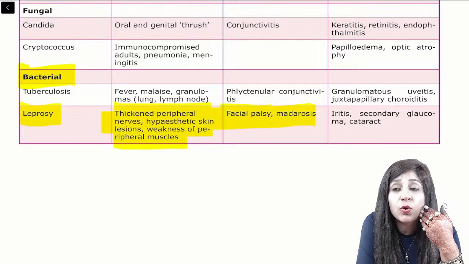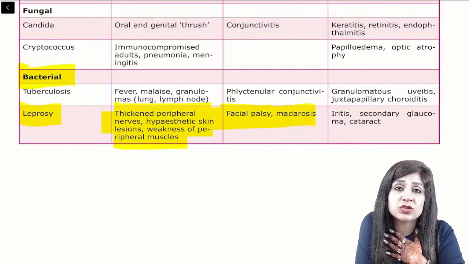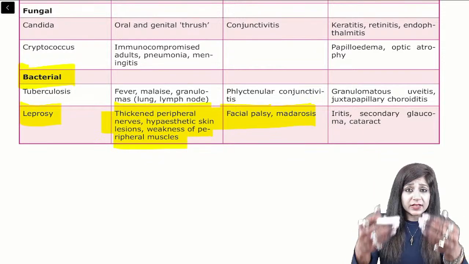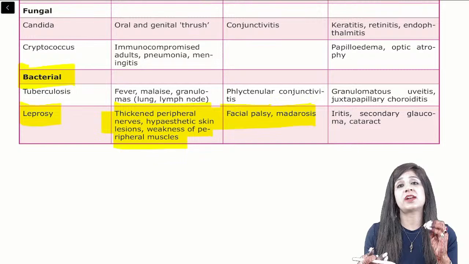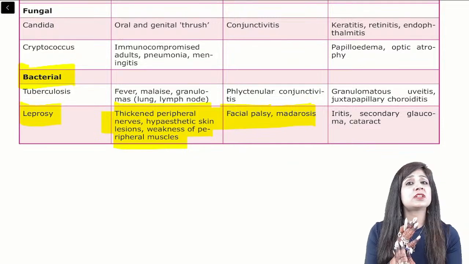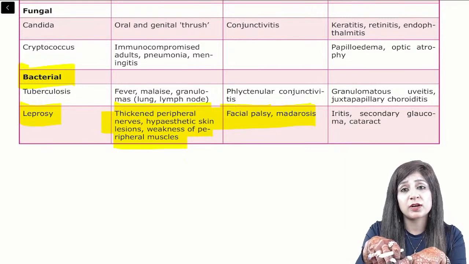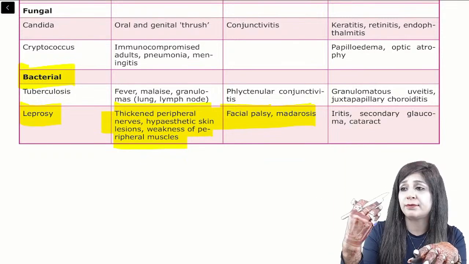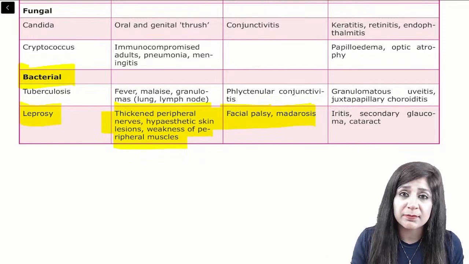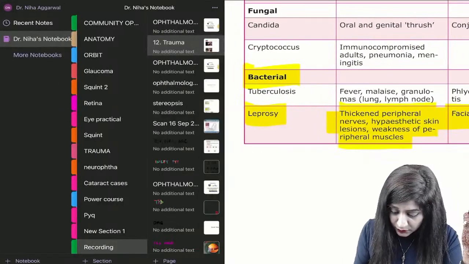So, though you are learning each and everything about leprosy in your systemic one, I am also teaching it in ophthalmology. But what about the integration? So, for that matter, take out the printouts of these pages, put it on your study table, and every time you are learning about leprosy, learn 360-degree perspective of leprosy. Similarly, whenever you are learning about the tuberculosis, learn about the 360-degree perspective of tuberculosis, rheumatoid arthritis, or Down syndrome, or myasthenia gravis, or Marfan syndrome, or homocystinuria. If the time will permit, I will also discuss this table. Otherwise, I will share it after the session. All right, guys. So very important one.